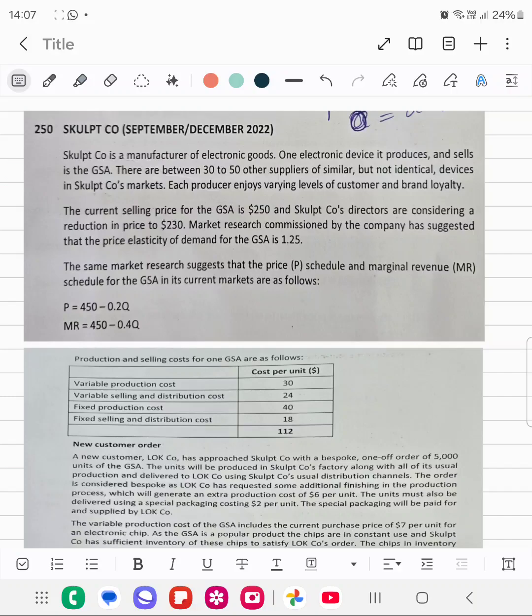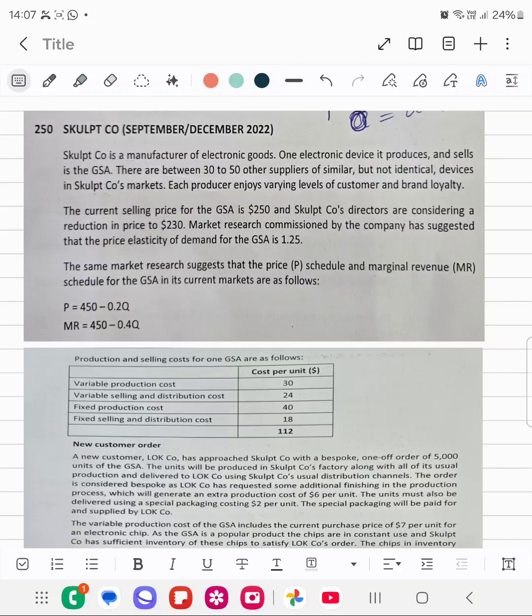Each producer enjoys varying levels of customer and brand loyalty. The current selling price of GSA is 250, and Skulpt Company's directors are considering a reduction in the price to 230. Market research commissioned by the company has suggested that the price elasticity of demand for GSA is 1.25.